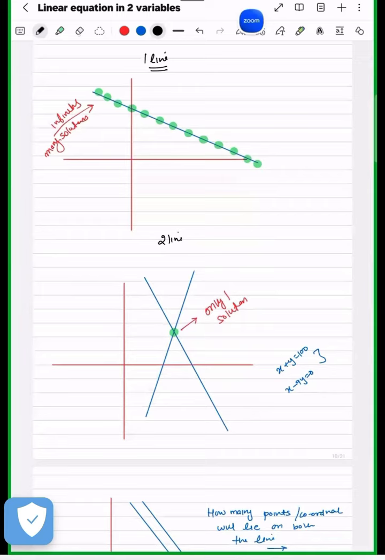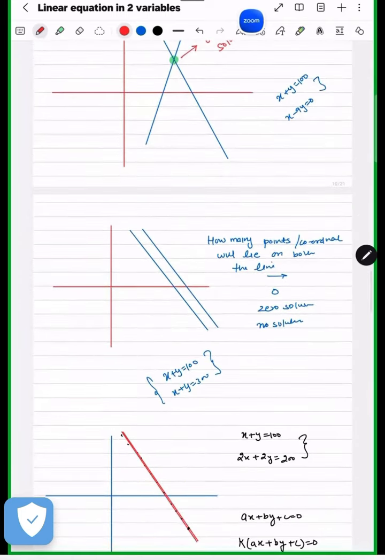Now see, one single line has many points, all of which are solutions. With two lines, they can be intersecting, and if they are intersecting, there is one point common. There is one point which lies on both the lines, right? So, ma'am, it has one solution.